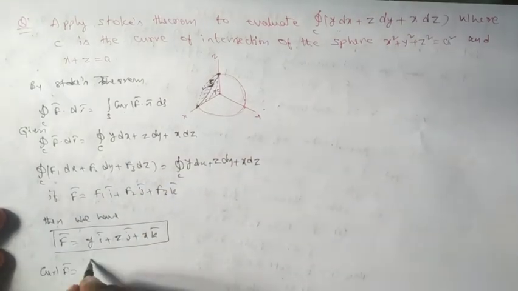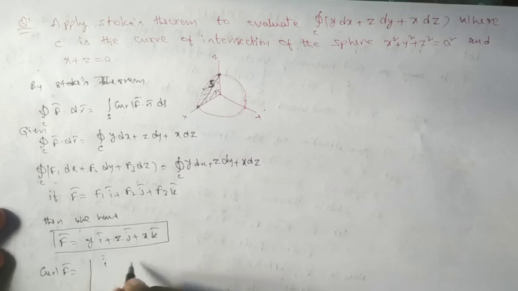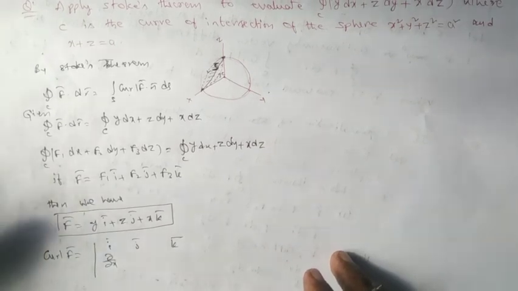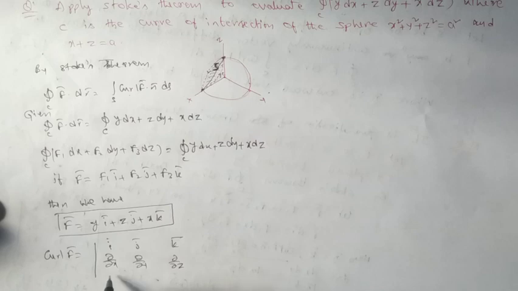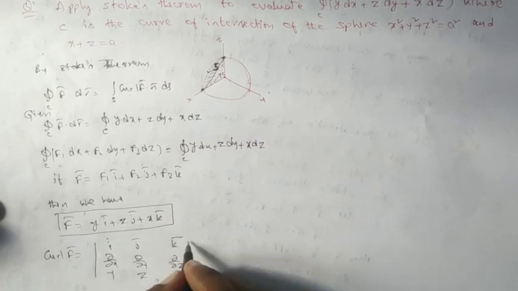Curl f bar equal to determinant of i bar, j bar, k bar, dou by dou x, dou by dou y, dou by dou z, y, z, x.